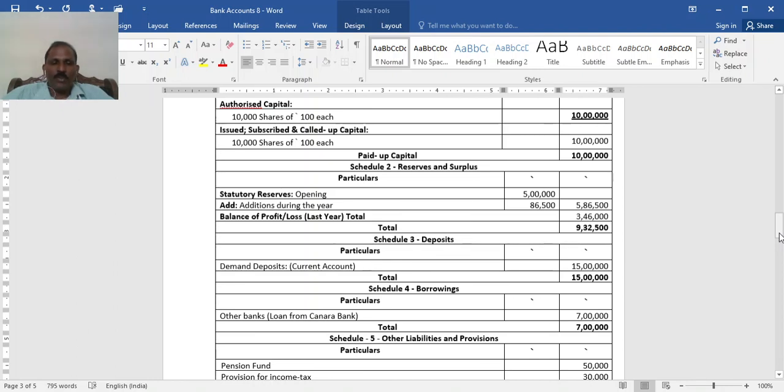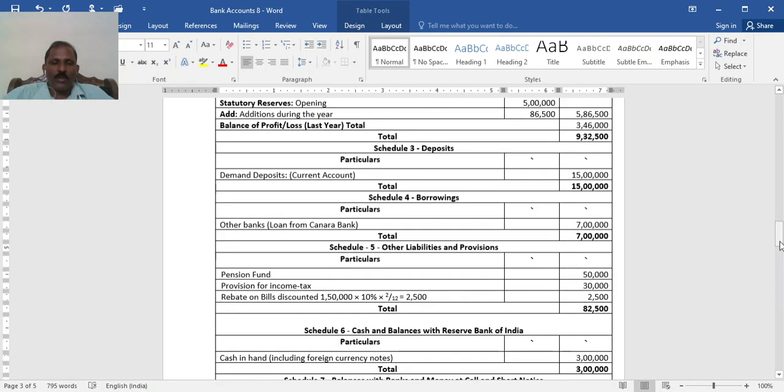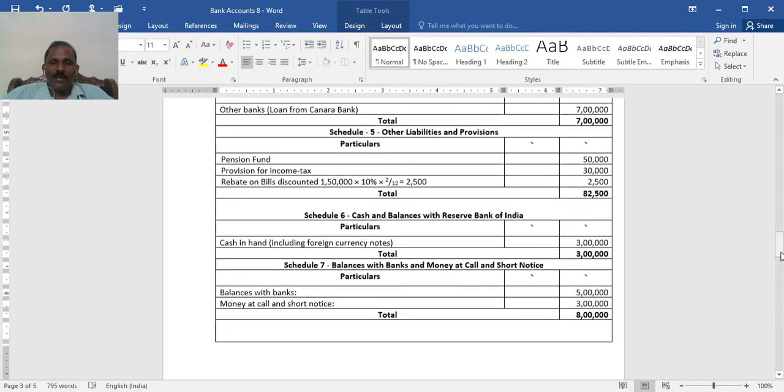Then Schedule 3, deposits. Demand deposit, current 15 lakh given, no adjustment. Then borrowings from other banks, that is from Canada Bank, 7 lakh. Then the fifth one, other liabilities and provisions: pension fund given in the credit column, provision for income tax from the adjustment, then rebate calculated, 2,500, which should be deducted. Total 82,500.